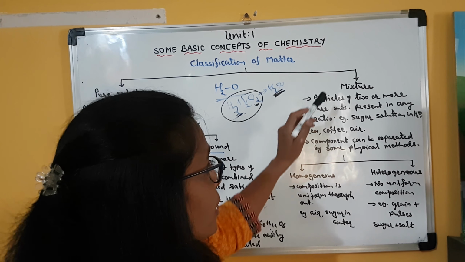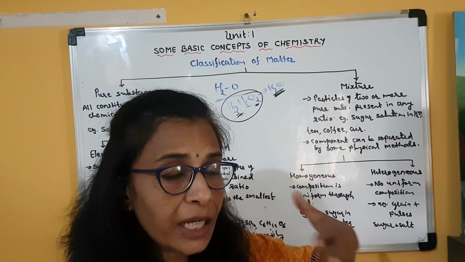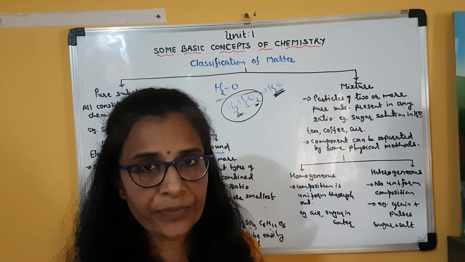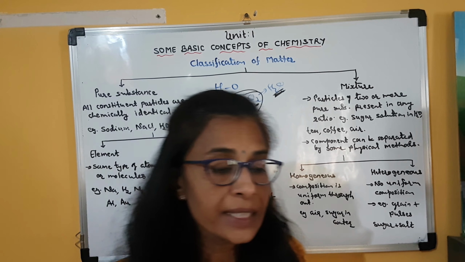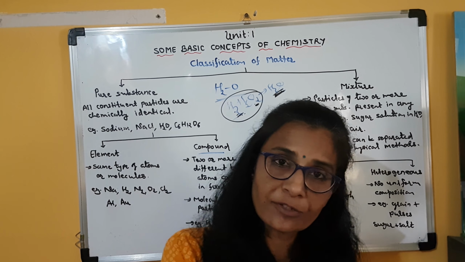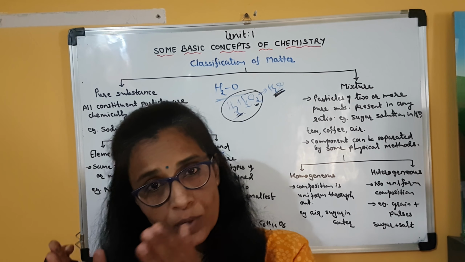So in short, a mixture is the combination of two or more pure substances which are present in different proportions. Clear? They don't have a fixed ratio. I can say this water has formula H2O. I can say glucose has formula C6H12O6.